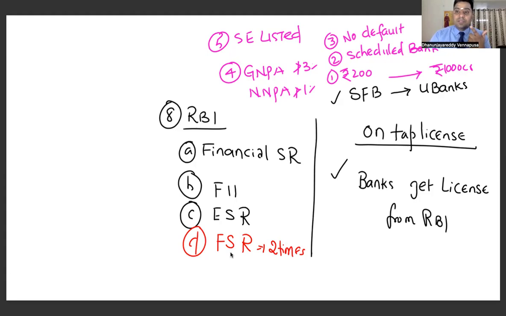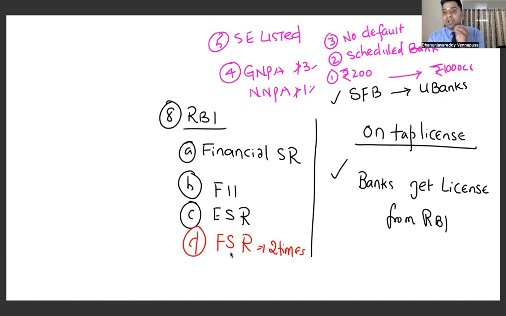After that, local area banks were established in the year 1996 during Dr. Manmohan Singh's time when he was acting as finance minister. There are only 2 local area banks at present. One is in Andhra Pradesh, the second one is in Telangana. The third one is small finance banks. What is a small finance bank?